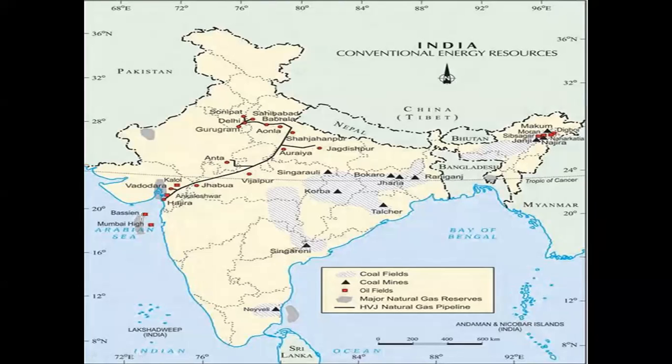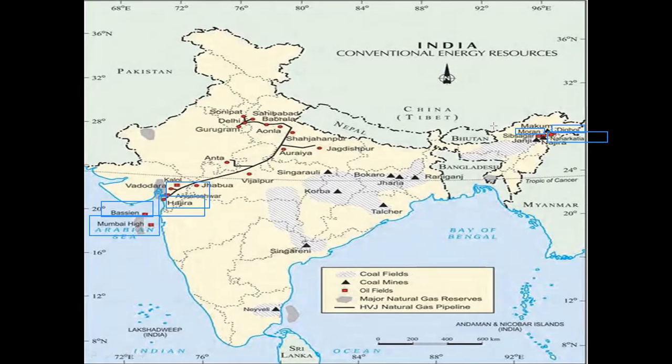So see here, Mumbai High and Bassein. These are important. Then you are able to see Hajira, Ankleshwar, Kalol. These are important fields. Here also, if you talk about Digboi, Naharkatia, then Moran, Sibsagar, all such mines or refineries are based on the fields where production is done.